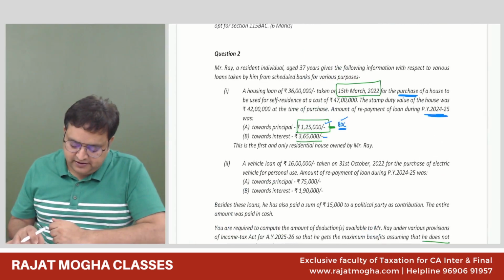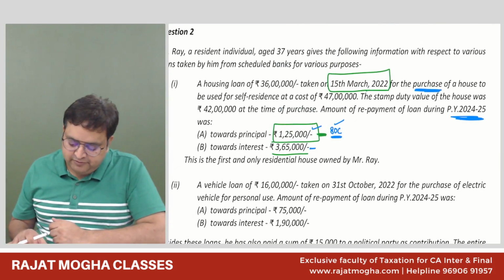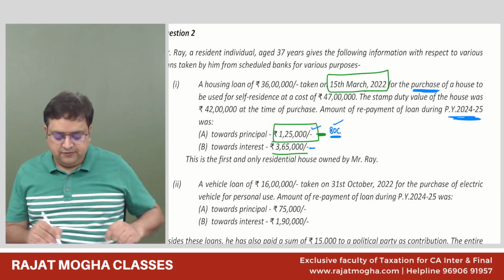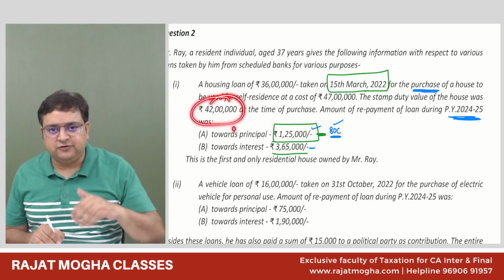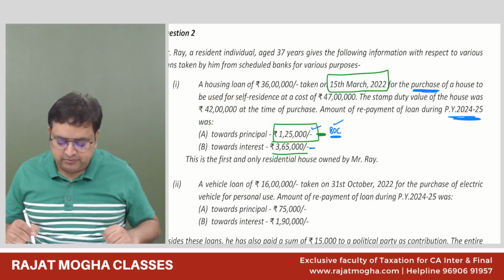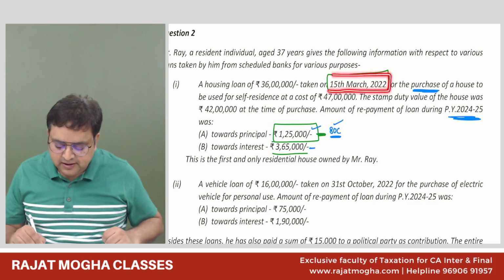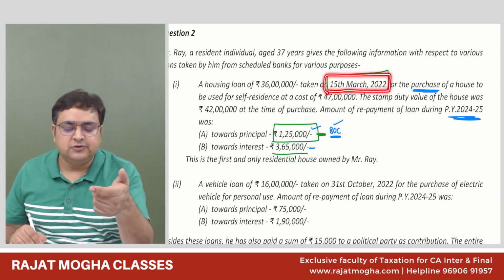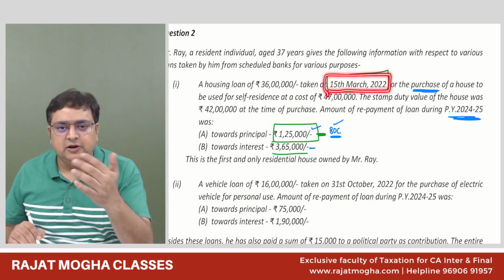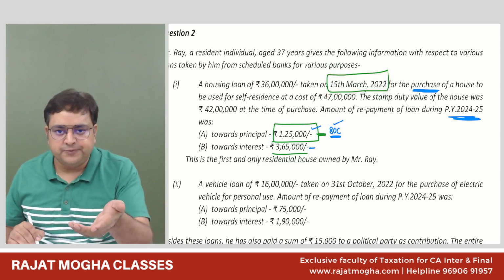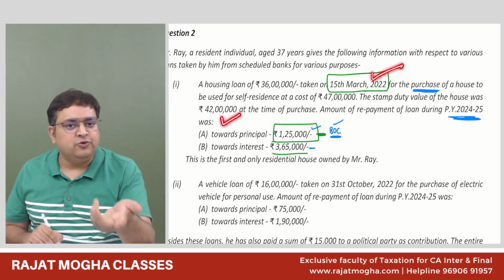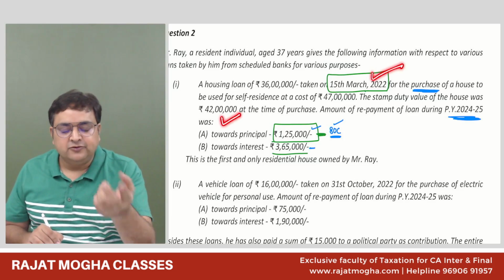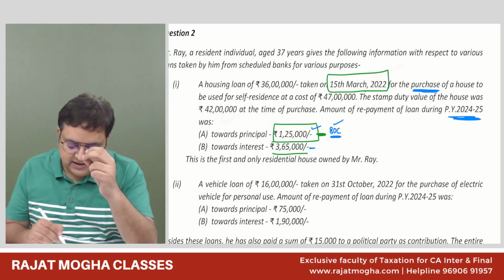Now please tell me, first of all, what is the stamp duty value of this house? 42 lakhs. Okay. My restriction was 45. It was 42. Correct. No problem. When was the loan taken? Before 31st March 2022. So there are only two conditions. The loan must be taken before 31st March 22. Yes, we have taken it. The stamp duty value is not more than 45 lakh. Yes. So it is satisfying my 80EEA also.